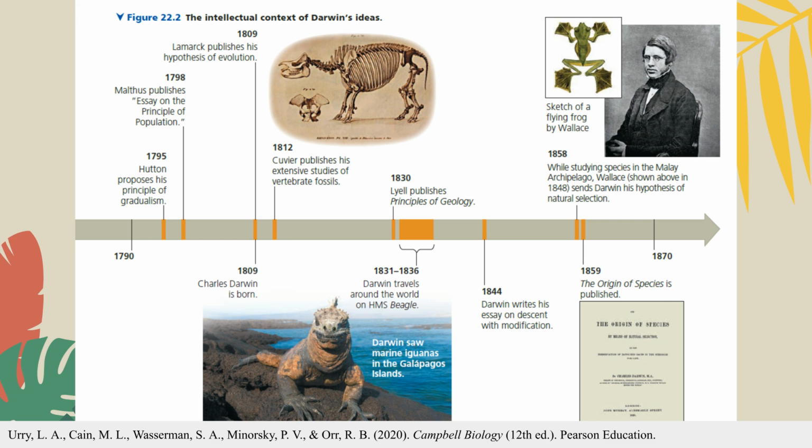This slide shows the timeline of ideas that influenced Darwin. Before Darwin, scientists studied fossils, geology, population growth, and gradual change. These earlier discoveries helped shape how Darwin thought about life and Earth's history. His voyage on the HMS Beagle allowed him to connect these ideas with real observations of living organisms. Evolution did not appear suddenly. It developed from decades of scientific work.